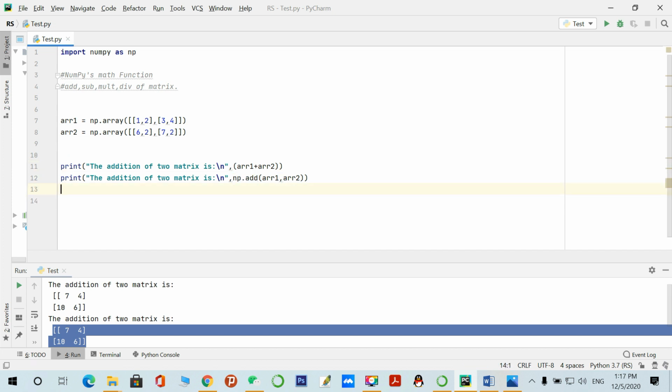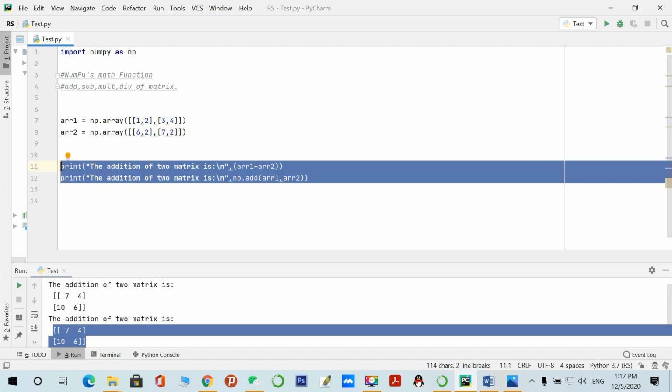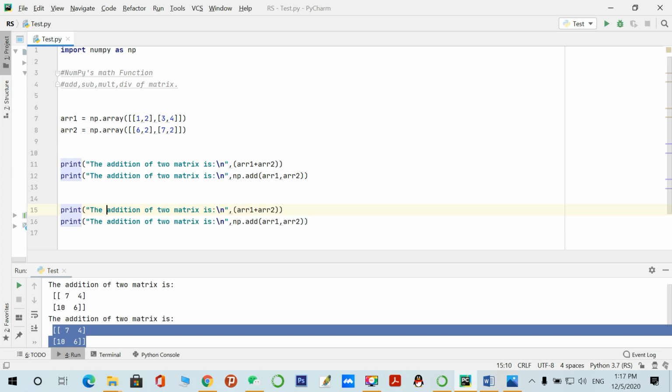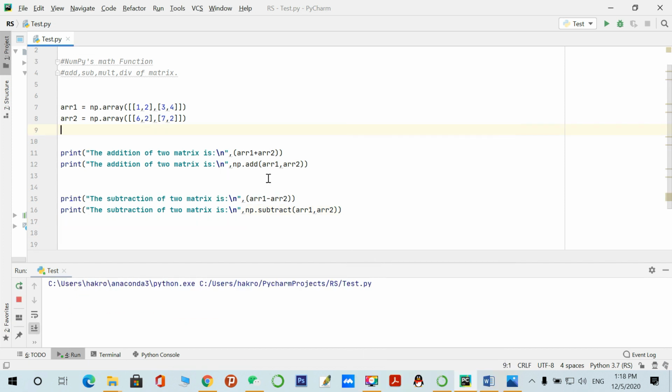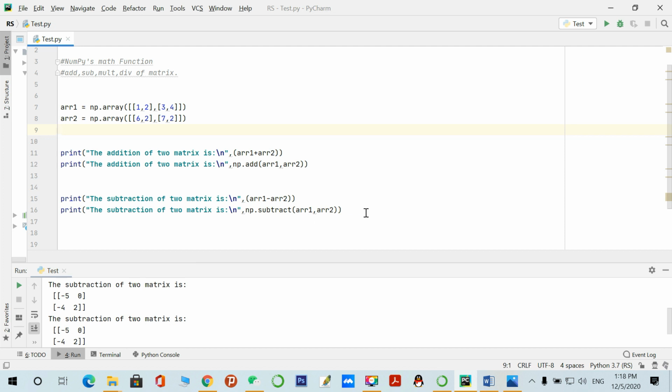Let's perform subtraction. You just copy this. For example, the subtraction of two matrices: you just change the sign from plus to minus, and here you call the function of the NumPy library, subtract, which is used to perform the subtract operation on the two matrices. Let's see the result. Yeah, the subtraction of two matrices is this one with this method, and this is the same result with another method. So this is very simple.